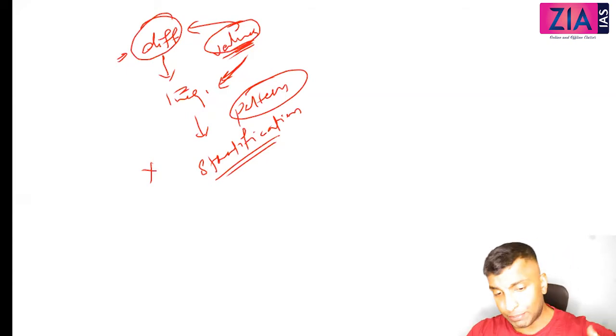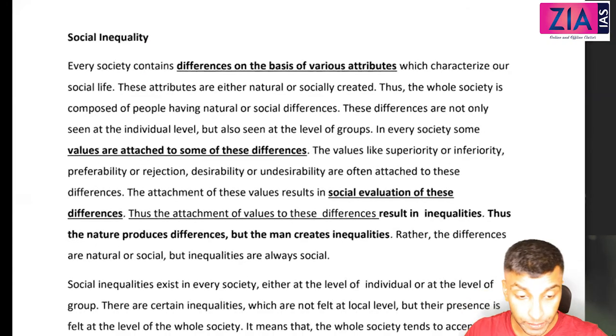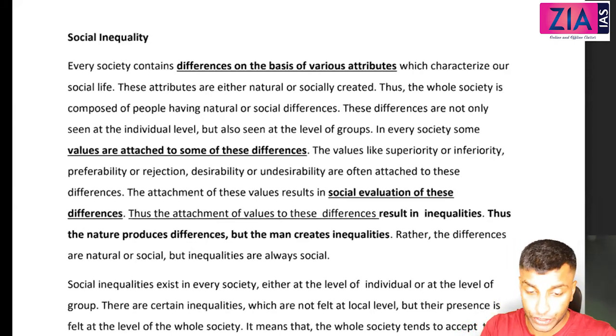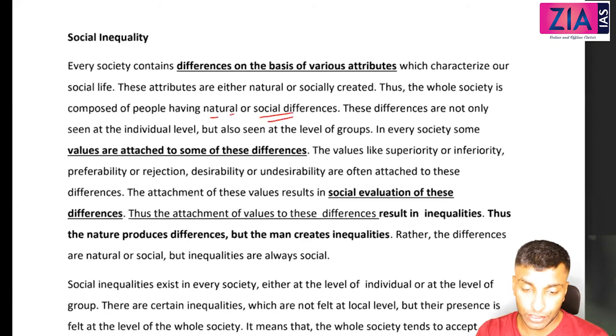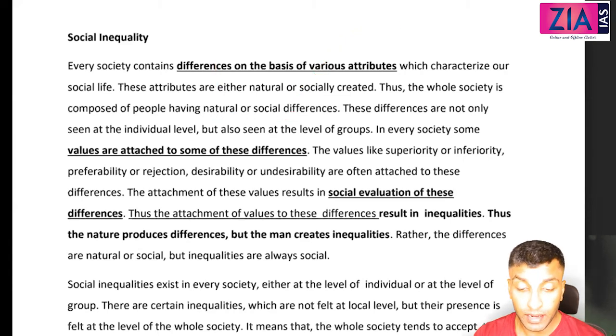Now there are different steps that we can go through when we discuss the PDF. So whatever we have discussed so far, I'll just go through the PDF and you will understand it better. Social inequality. Every society contains differences on the basis of various attributes which characterize our social life. These attributes are either natural or socially created. Thus, the whole society is composed of people having natural or social differences. I've given you the example for natural difference and also social difference. Natural difference is what I've told you, female, male, etc. Social difference, rich, poor, that is also a social difference. The housing patterns, the dress styles, everything.